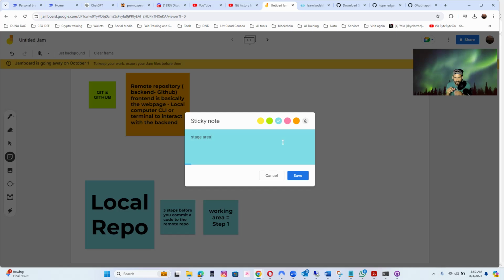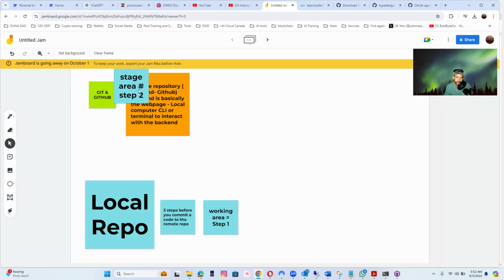Between your command line interface or Visual Studio Code, whatever you're doing, right? And now we're gonna call this one step two. So now you're moving the code from the local repository, which is your computer, where you're working on the initial code in the working area, into the stage area, because you're almost sure that that code is going well.